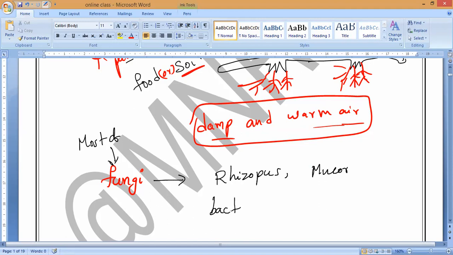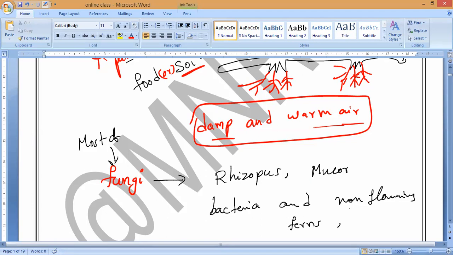What kind of bacteria, guys? Bacteria and non-flowering plants. So what is an example of non-flowering plants? Fern plants. You may know fern plants, and last class also I showed you fern plants.